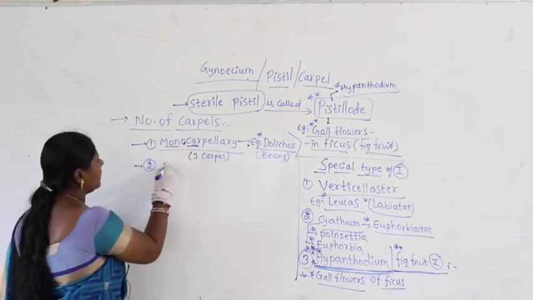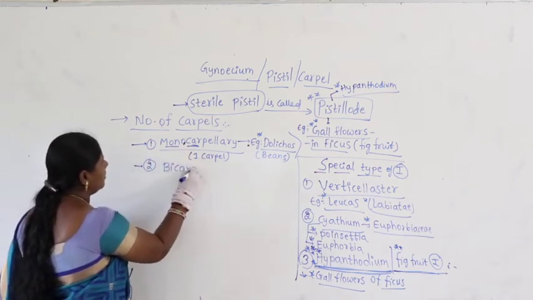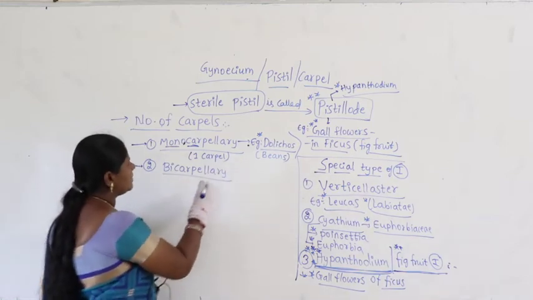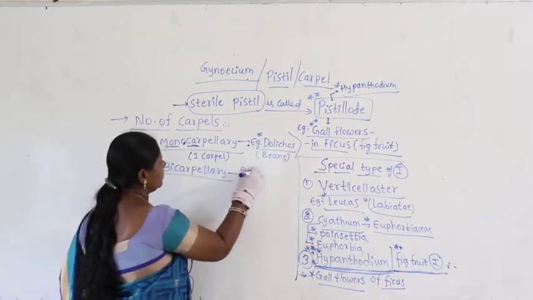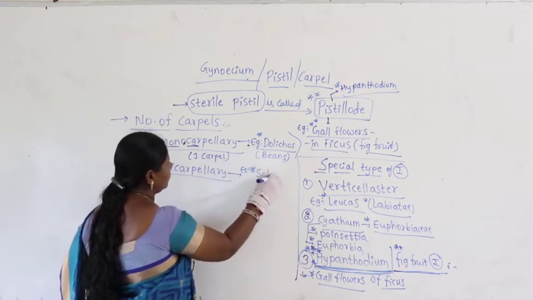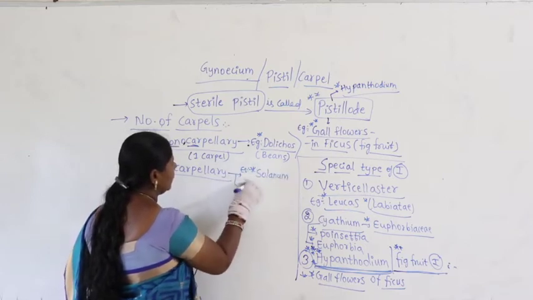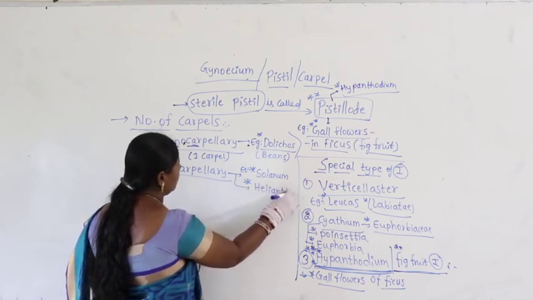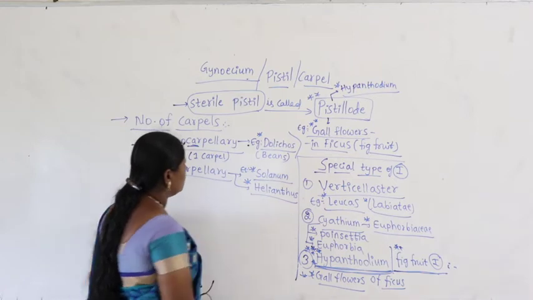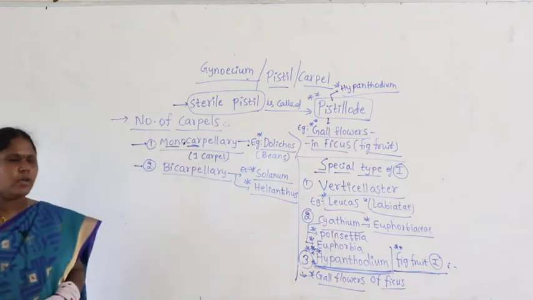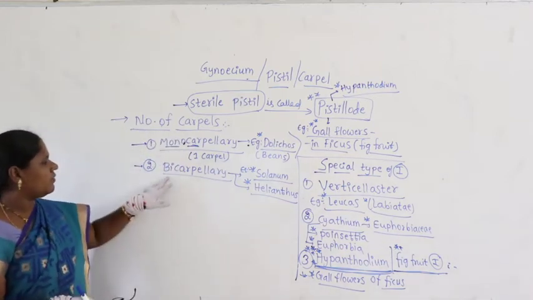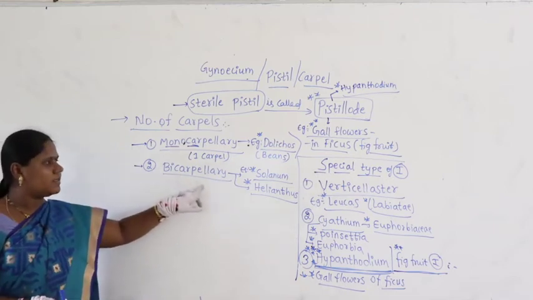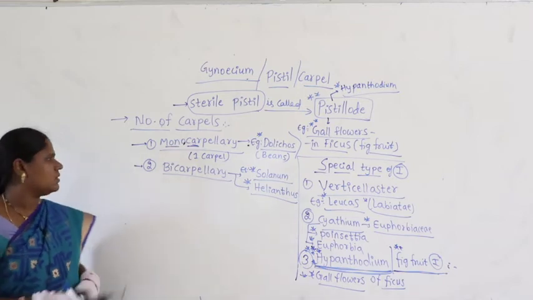Similarly, we can take the bicarpellary condition. It is with two carpels. We find it in case of Solanum and Helianthus. When we take bicarpellary, bi means two, the flower contains two carpels. So, we say Solanum, Helianthus.